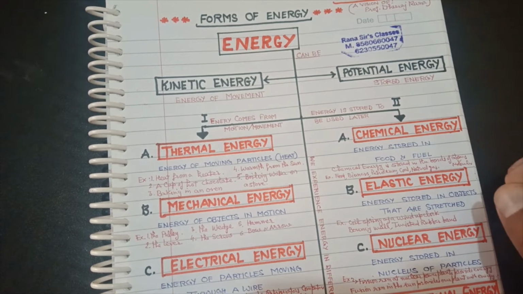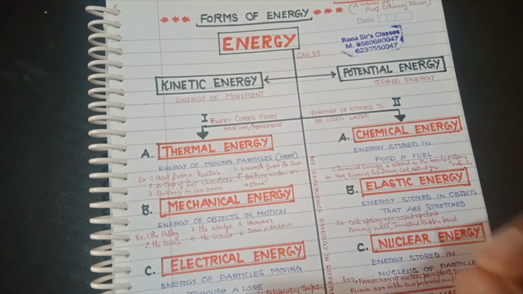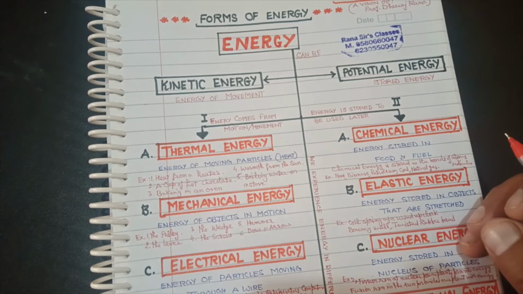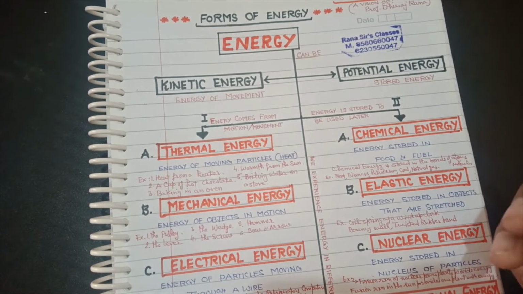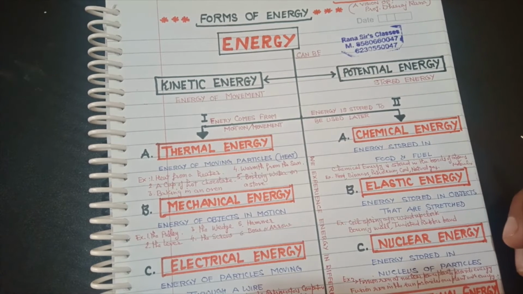This energy, chemical energy, is the energy which is stored in the bonds of the atoms or molecules. This energy we call chemical energy, which is stored inside the body. And examples we have: food. Our food provides that energy to carry out many body functions. And another example is fuel, that is biomass, petroleum, coal, natural gas. It all comes under the category of chemical energy, which is a form of potential energy.